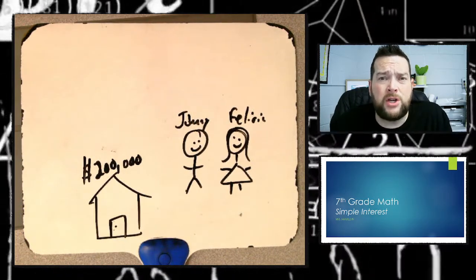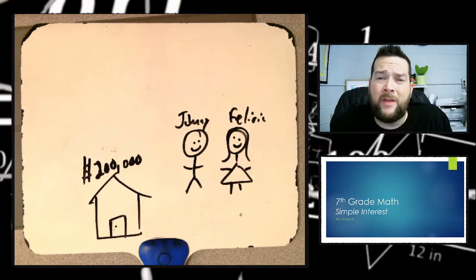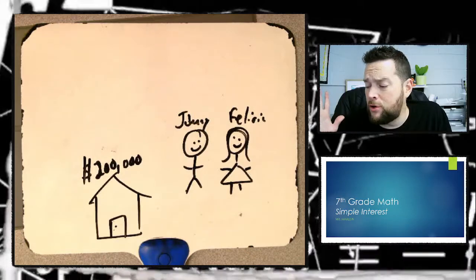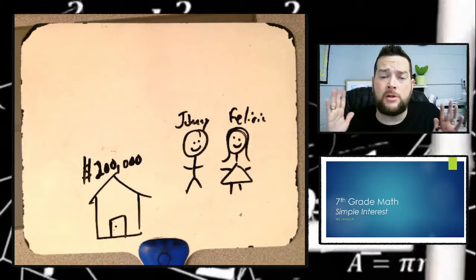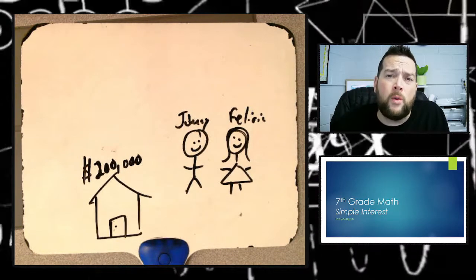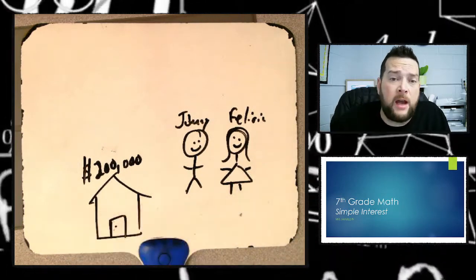Well, Johnny and Felicia, they don't have $200,000. They just paid for a wedding. They just paid for all sorts of other things. They've got their life that they're enjoying. Maybe they have good jobs. Johnny's a teacher. Felicia's a doctor. You know, they're doing well for themselves. But right now, they don't have $200,000.